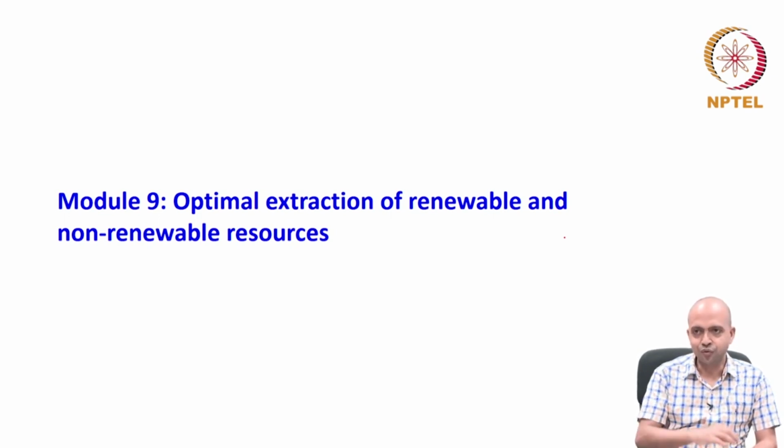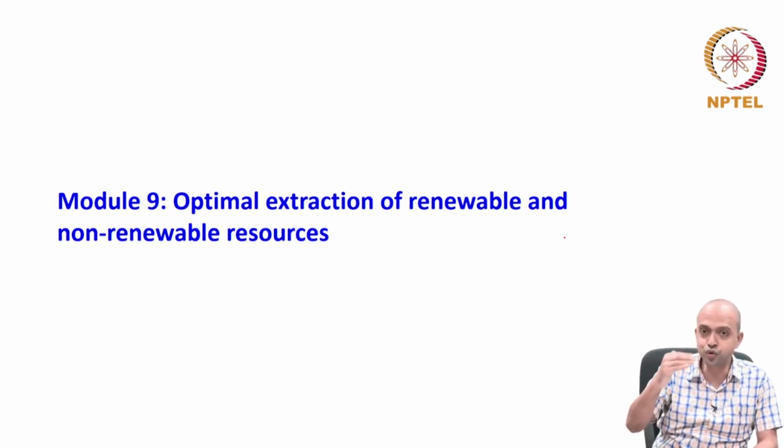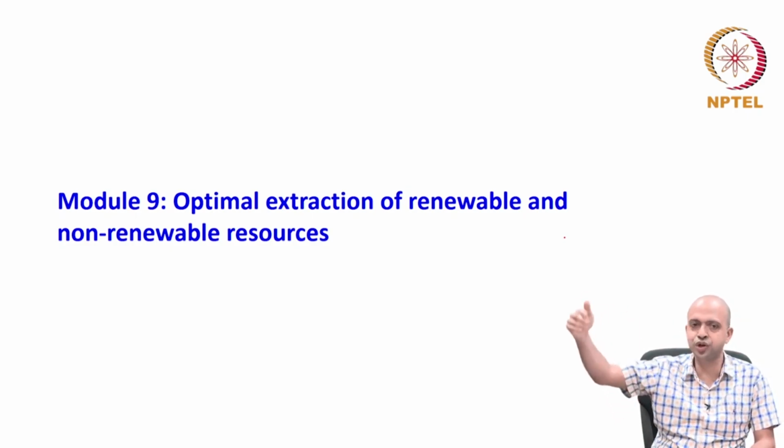This is a typical problem of utility maximization in a dynamic setup. Suppose we have certain barrels of oil. How many barrels, we don't know. Let's say 100 barrels of oil, and we are going to use them for the next 10, 15, 20 or 50 years.